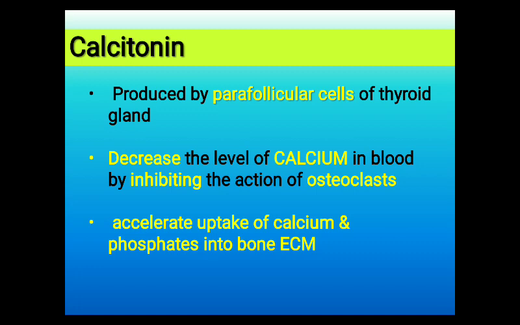So, calcitonin will take calcium from the blood and it deposits calcium in bone extracellular matrix. So, the main function of calcitonin is to lower the amount of calcium in our blood. From blood, it takes the calcium and phosphate and deposit it into bone extracellular matrix.